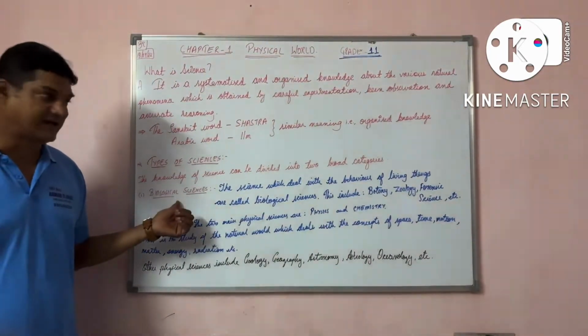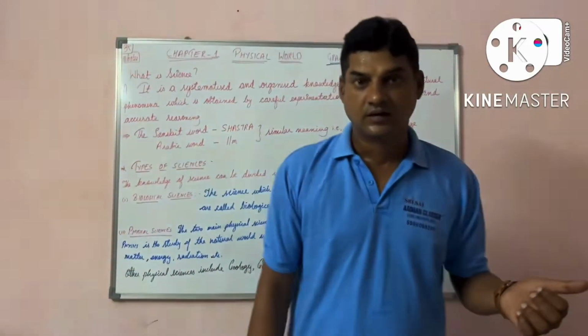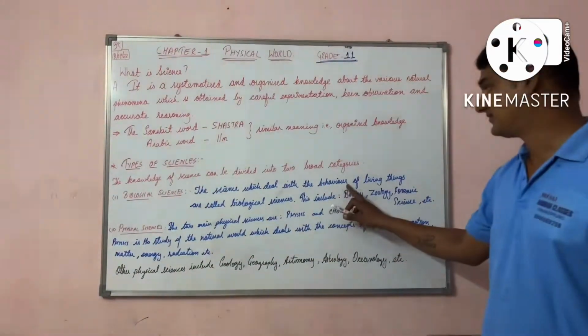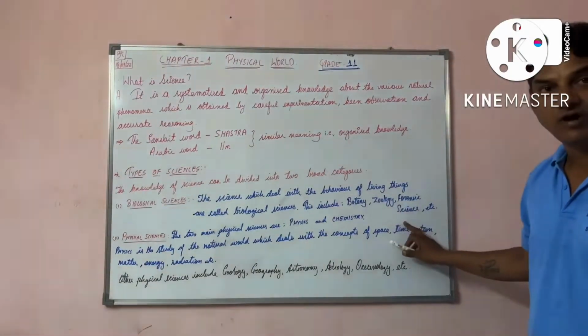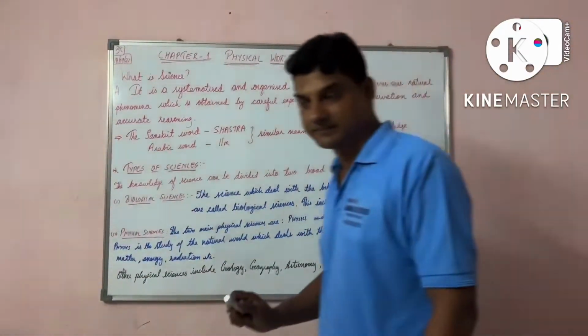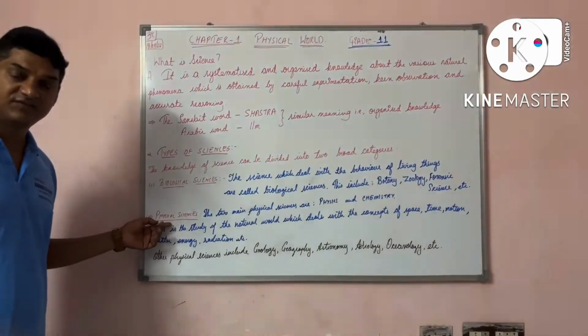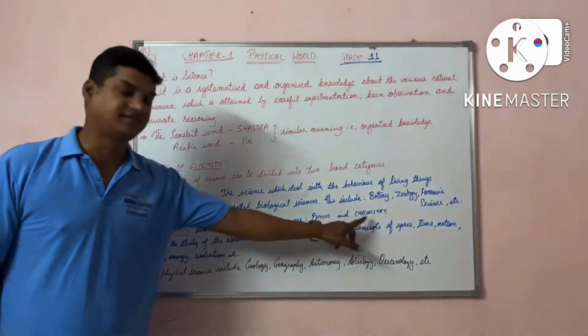In biological science, we are going to study the behavior of the living things. They include botany, zoology, forensic science, etc. Next comes physical sciences. These physical sciences again have two types. What are they? Physics and chemistry.